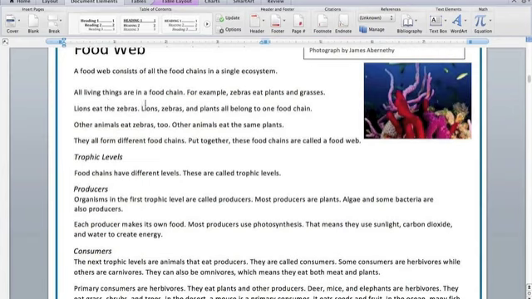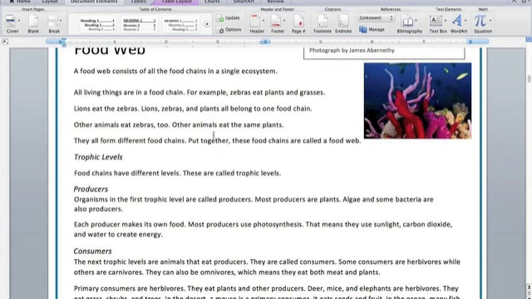All living things are in a food chain. For example, zebras eat plants and grasses. Lions eat the zebras. Lions, zebras, and plants all belong to one food chain. Other animals eat zebras too. Other animals eat the same plants. They all form different food chains. Put together, these food chains are called a food web.